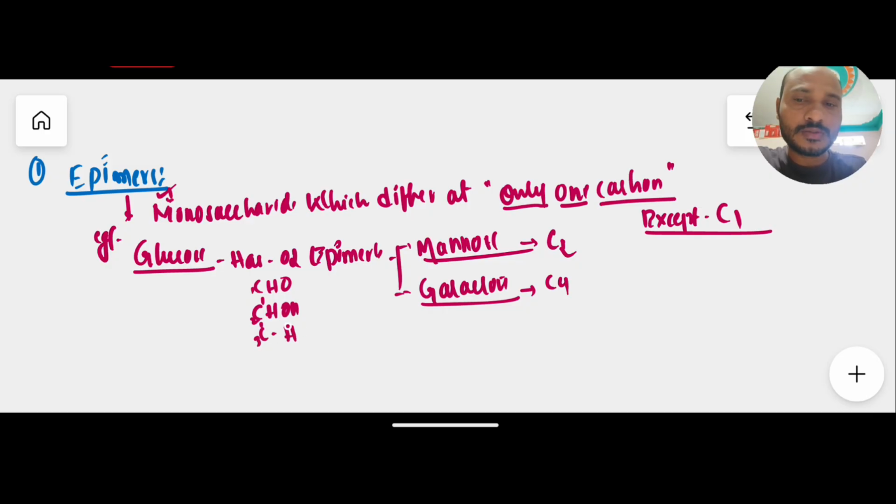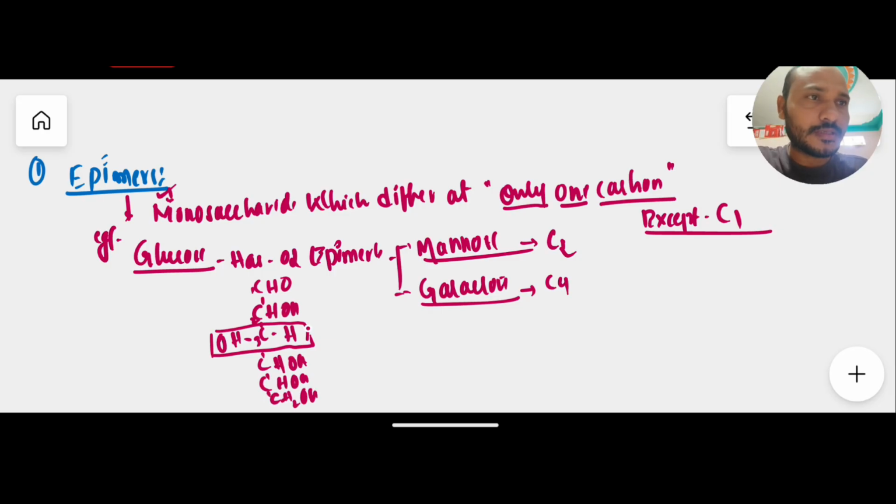Carbon number 3 only changes here, and on this side we have OH. At carbon number 3 only, generally glucose changes here. The remaining structure is the same, like carbon number 4 has CHOH, carbon number 5 also has CHOH, and the last carbon is CH2OH. So this is the structure of glucose.